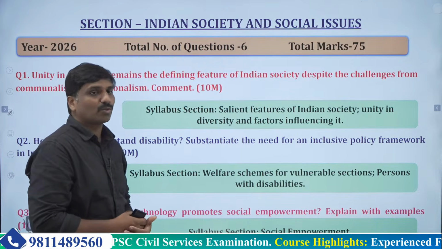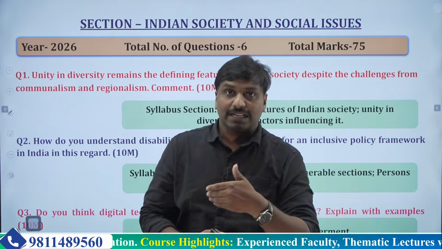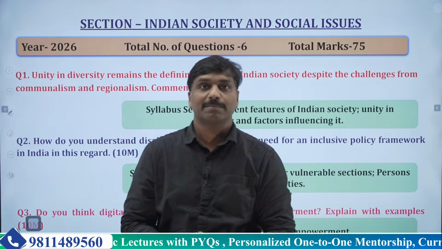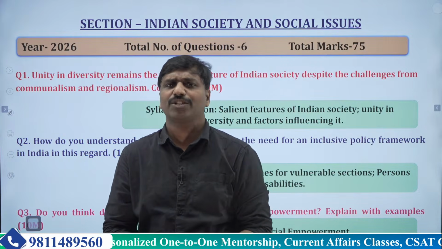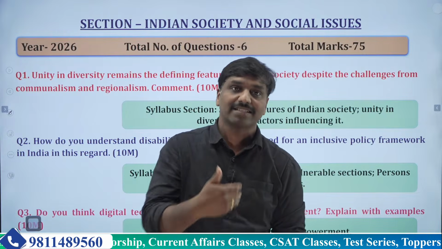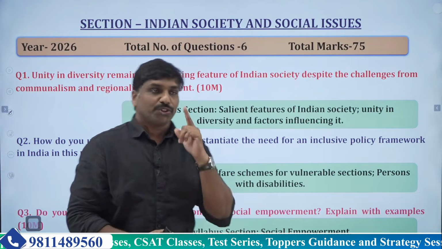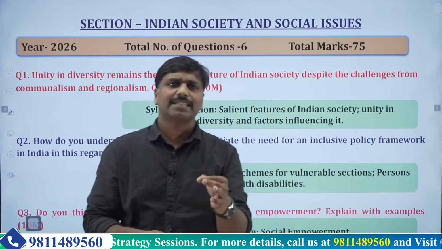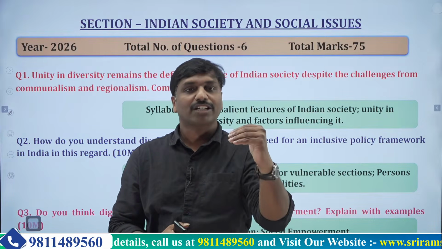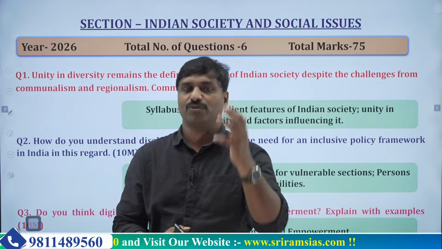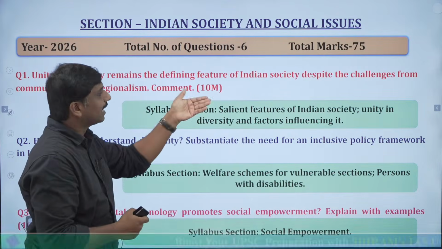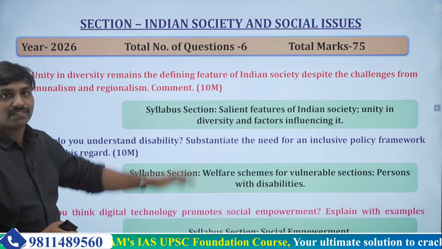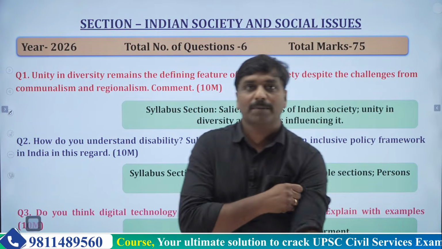And finally you can conclude that the factors that affect it are not actually changing this particular feature. Rather you can say that the unifying factors outweigh the challenges. That's why unity in diversity remains the defining feature of Indian society. That is how in a basic manner you can write this. In the introduction you can say what unity in diversity is, and introduce it as a salient feature. And in the conclusion you can say that the factors outweigh the challenges, that's why this exists. This is one of the important questions from the Paper 1 point of view.